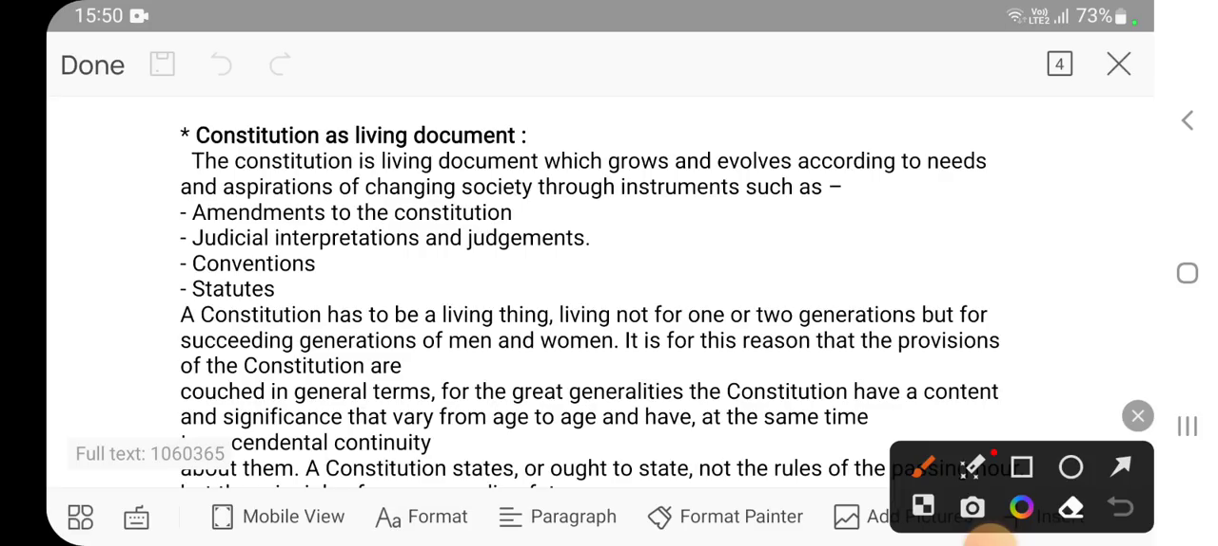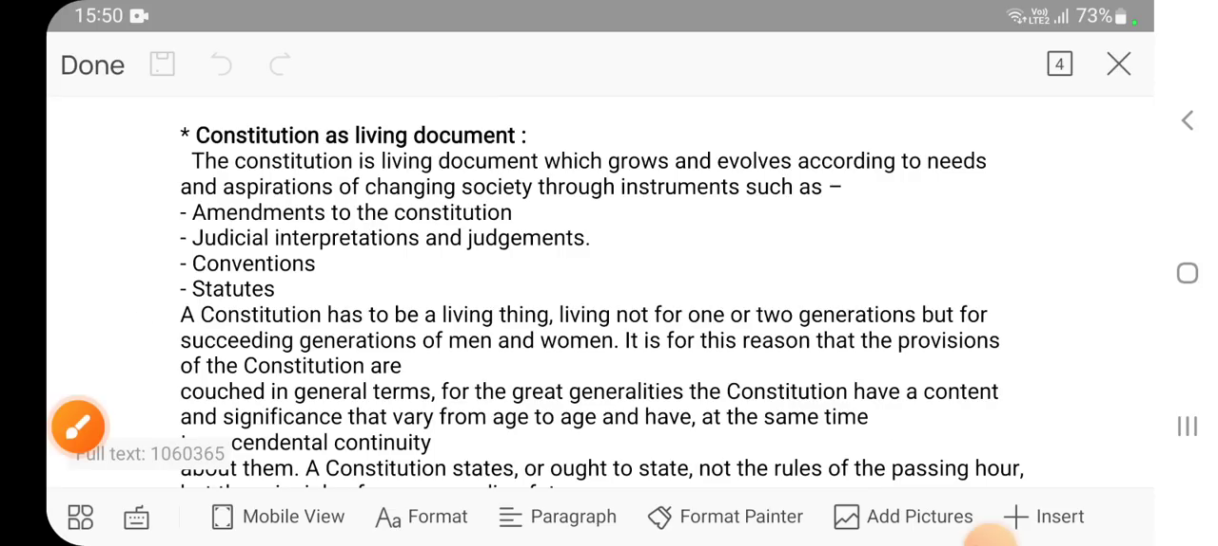How? Because it also changes according to the needs of society. But how does the constitution change? It is changed by the people who are part of the government. And how are they part of the government? It is us who have elected them. So the government, through the procedure of amendment, changes or adapts the constitution for the changing needs of the society. This is the crux of this point: the constitution as a living document.